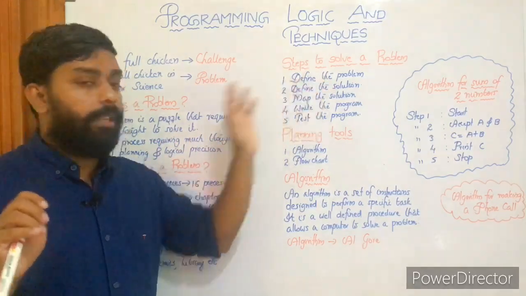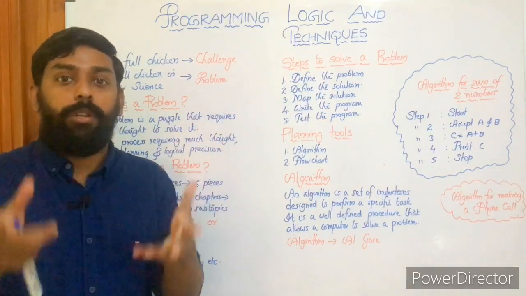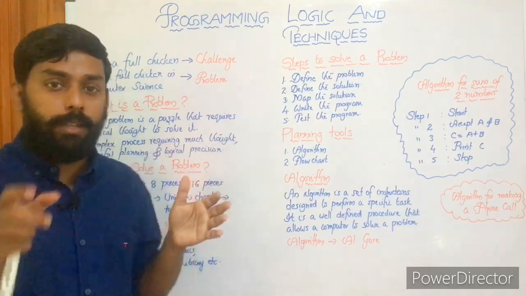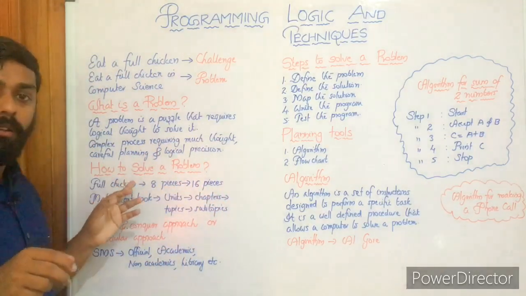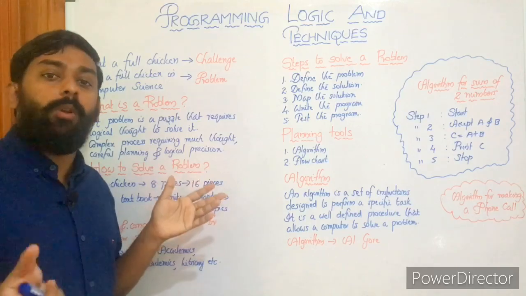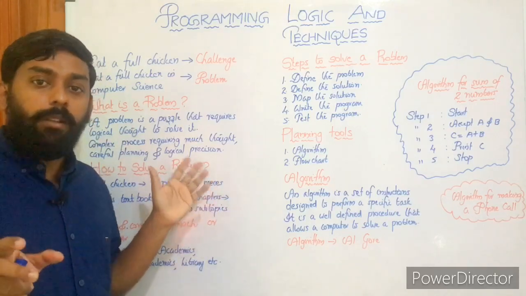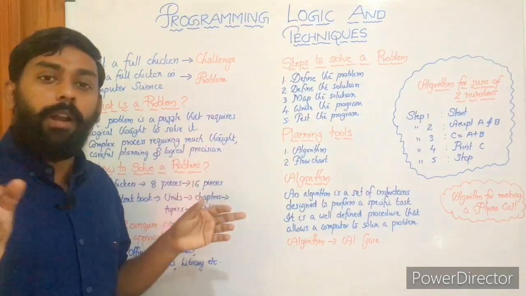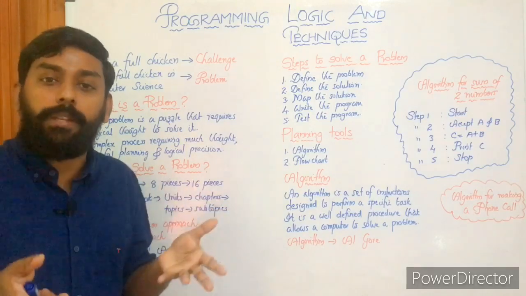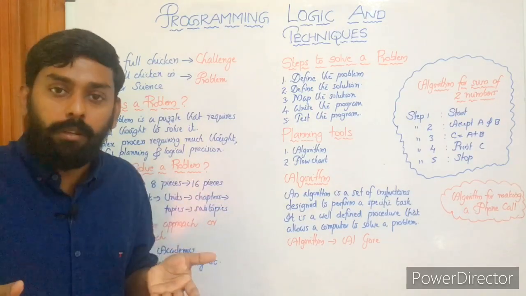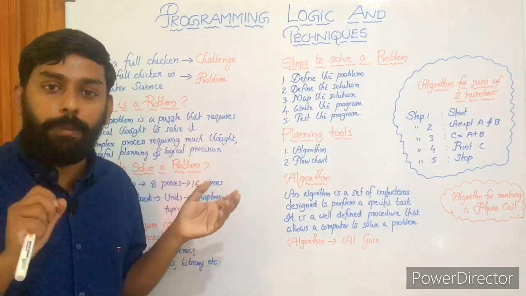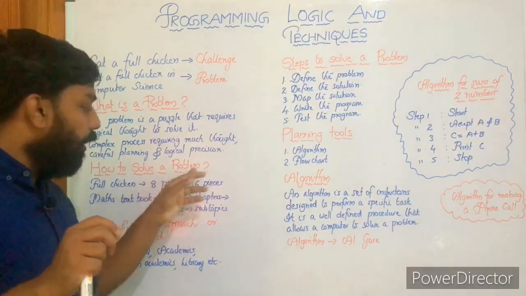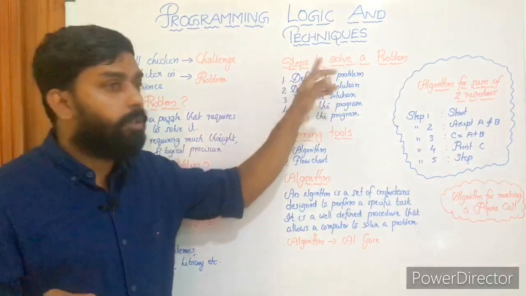Then define the solution, or we can say define the solutions. We'll have different solutions. For the full chicken, we can divide it into 8 pieces and start eating, no problem. But another solution is to divide it into 16 pieces. Which one will be more effective or efficient? Of course, dividing it into 16 pieces. So these are the different ways, the different solutions.